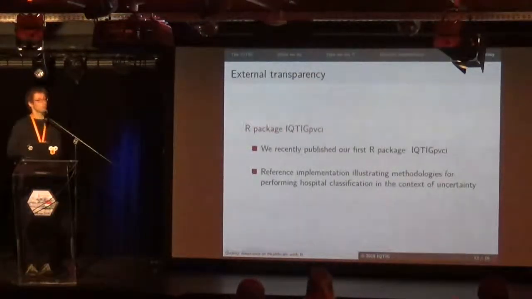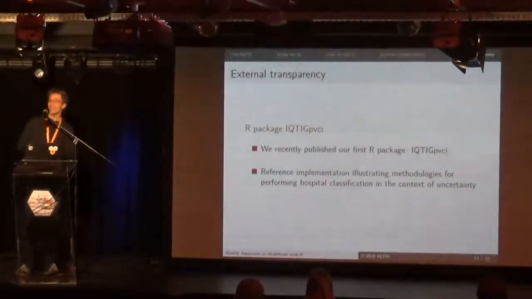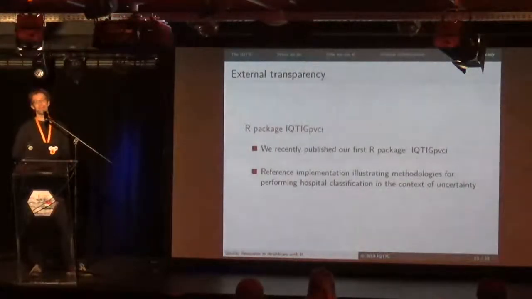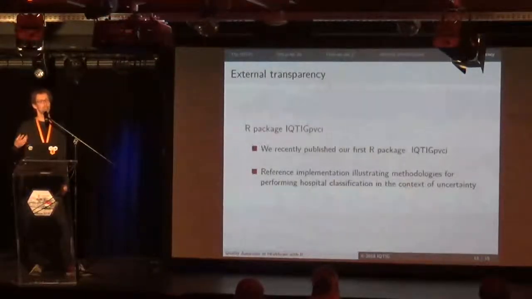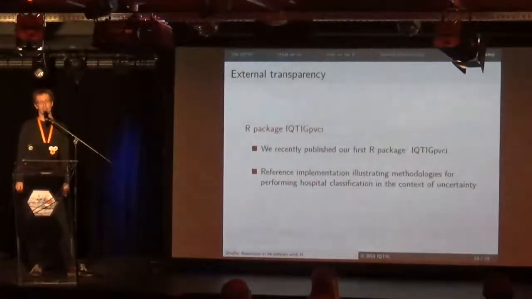Speaking about R packages, we recently released our first R package. It's called IQ TIG PVCI. That's for p-values and confidence intervals, and it's an illustrative implementation of the methodologies that we use for hospital classification, so other stakeholders in the medical system in Germany can see and reconstruct how we classify hospitals provided they have a certain result.